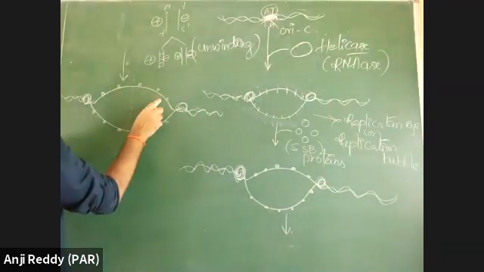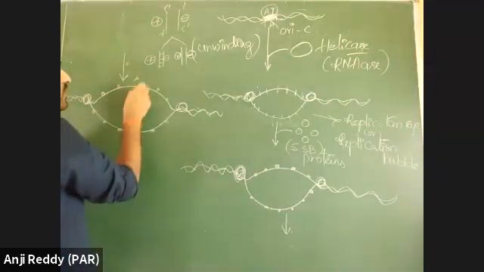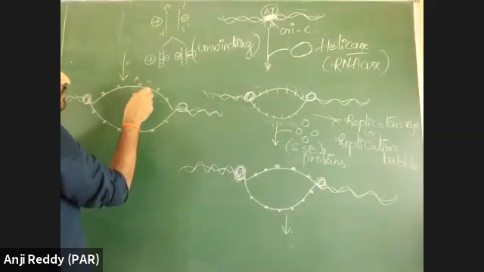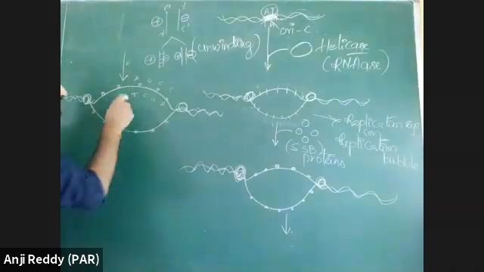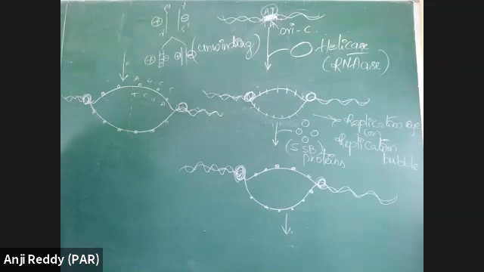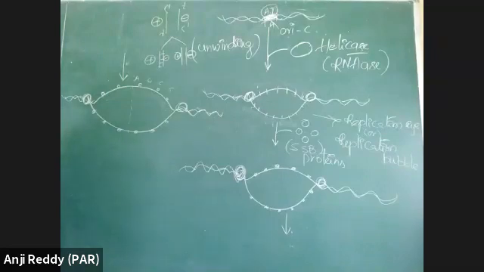Suppose like this, there is formation of a new strand of DNA. How is the new strand formed? Suppose here G should be added, T should be added. G means C, C means G, T means A, like that, based on the nucleotide sequence present on this parental DNA. Parental DNA is called the template. Based on the nucleotides on the template, there should be addition of new nucleotides in the daughter DNA molecule.